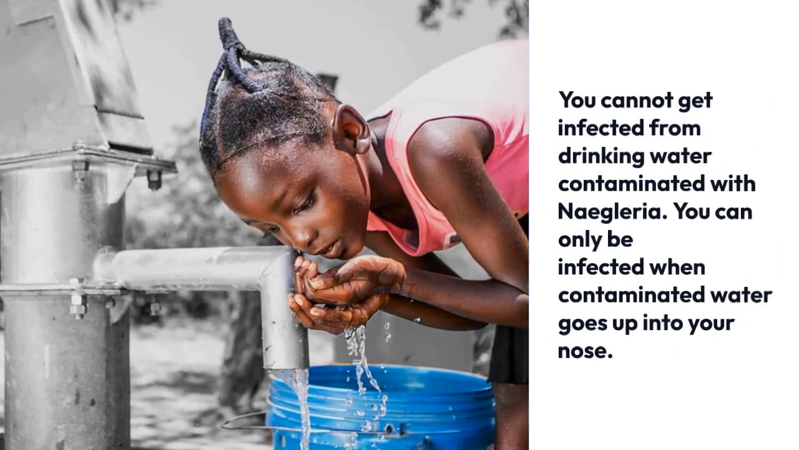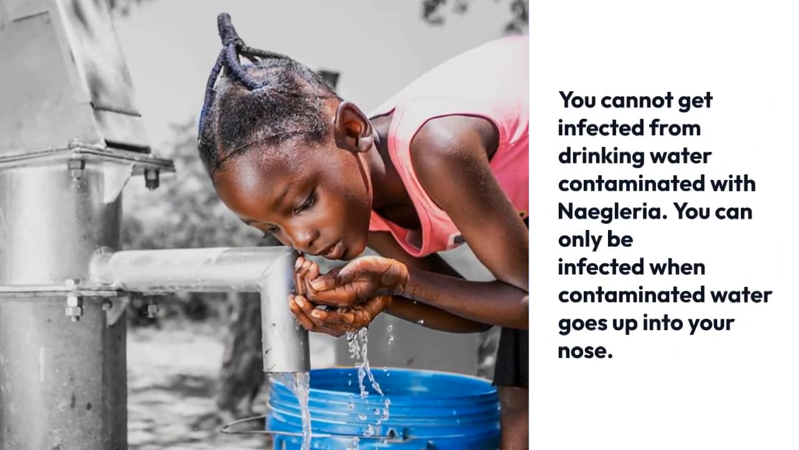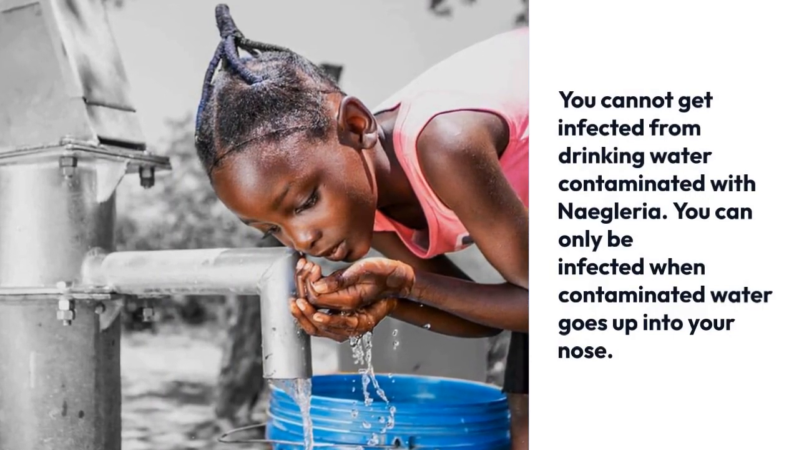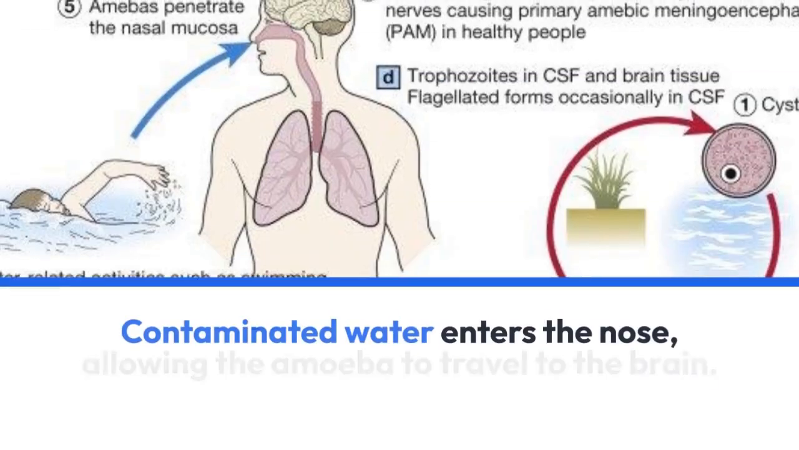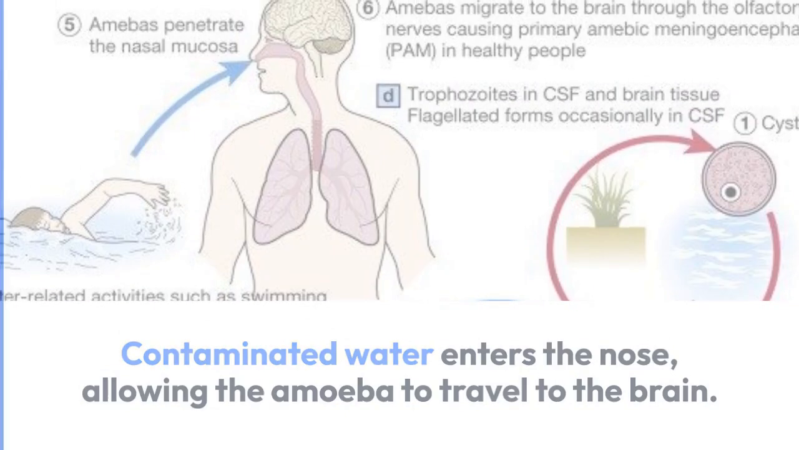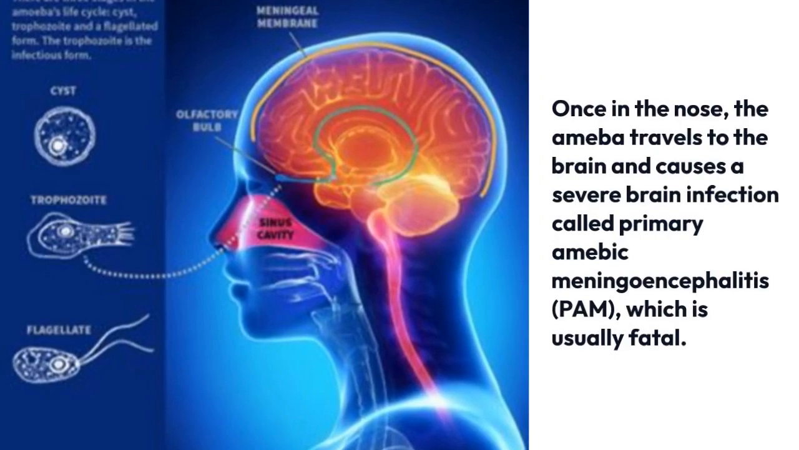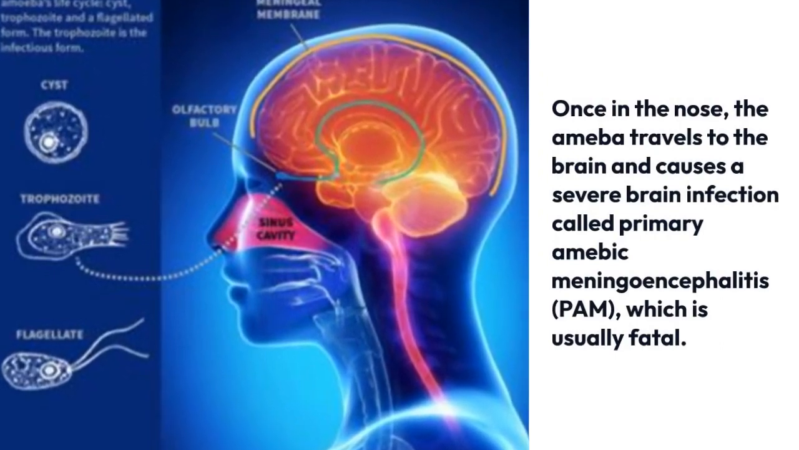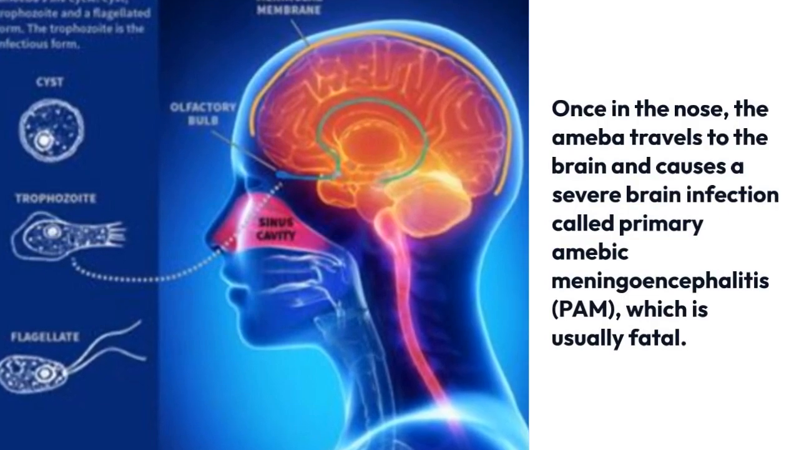You cannot get infected from drinking water contaminated with Naegleria. You can only be infected when contaminated water goes up into your nose. Contaminated water enters the nose, allowing the amoeba to travel to the brain. Once in the nose, the amoeba travels to the brain and causes a severe brain infection called primary amoebic meningoencephalitis, PAM, which is usually fatal.